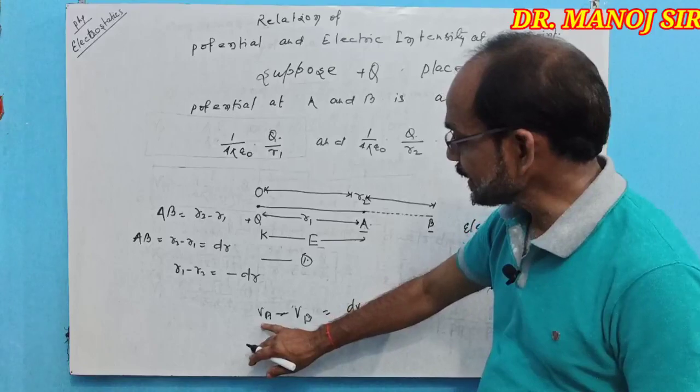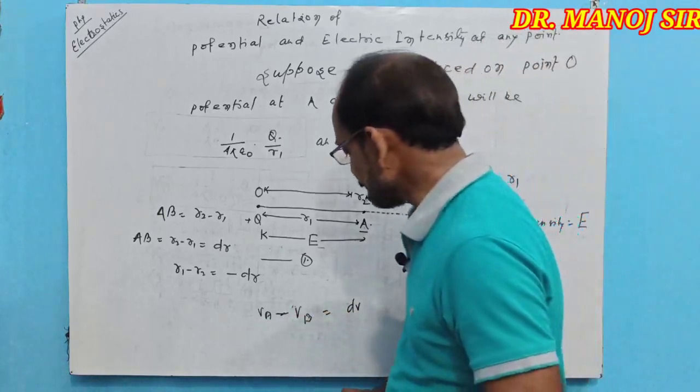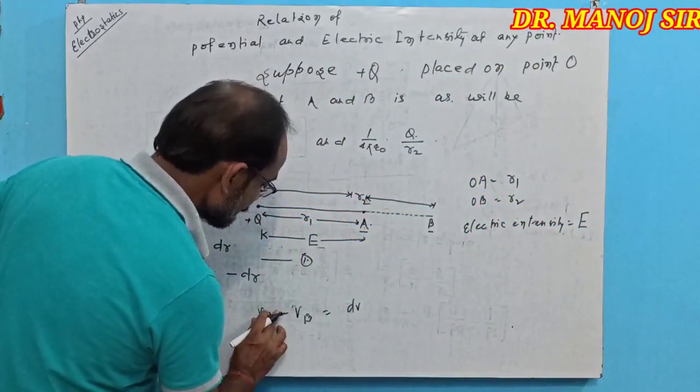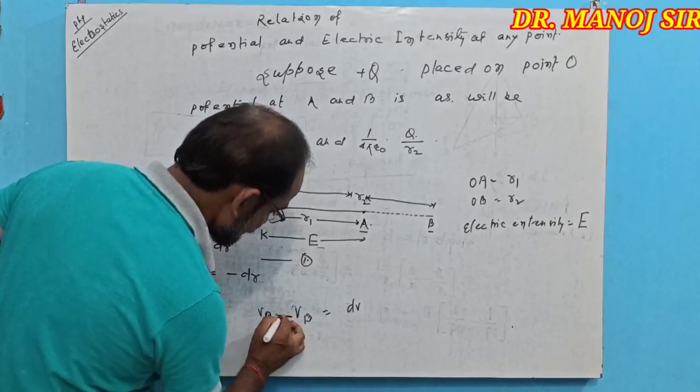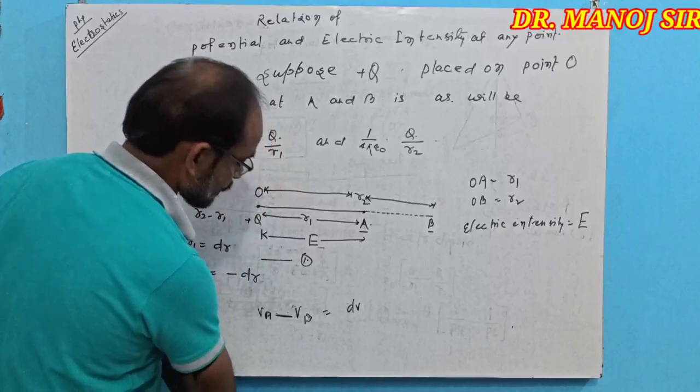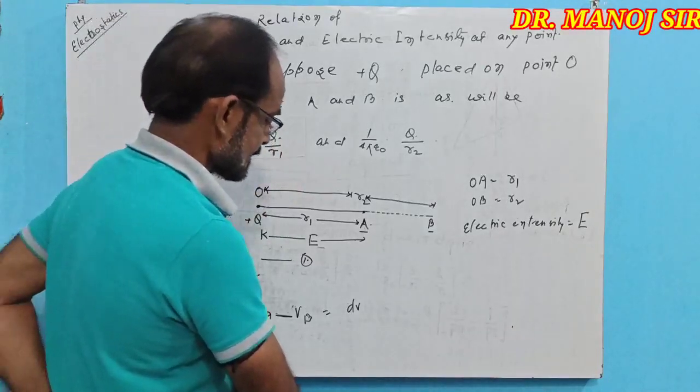Their VA minus VB equal to dV, also a very small magnitude of potential.